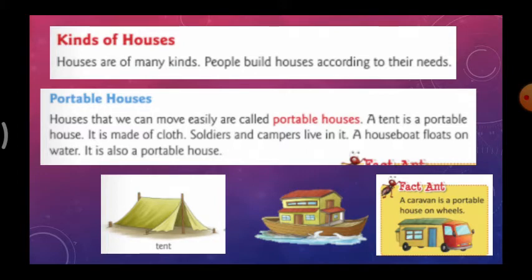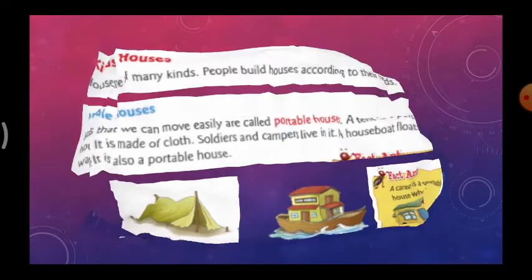And a caravan is a portable house on wheels. A caravan is also called a portable house. It is a vehicle itself, so we can move from place to place.